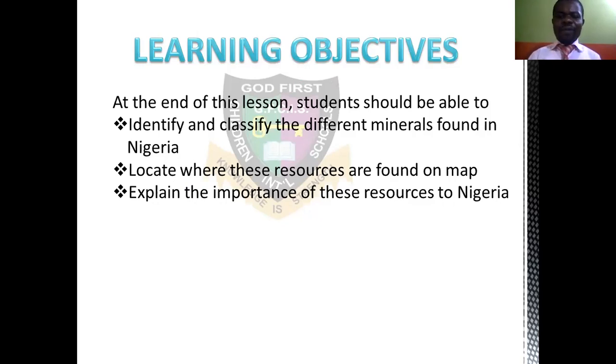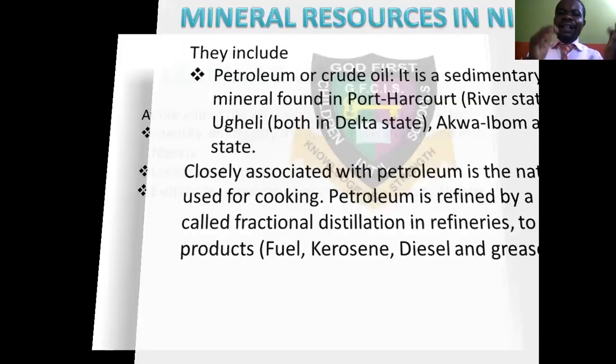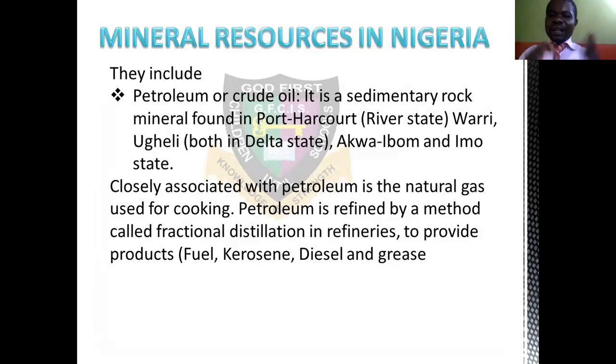Now, the business of the day proper, that is mineral resources in Nigeria. They include petroleum. Petroleum is also called crude oil. The petroleum looks dark. It is a sedimentary rock mineral that is found in Port Harcourt, that is Rivers State, South-South, Warri, Delta State, South-South, Ughelli, Delta State, South-South, Akwa Ibom State, South-South too, then Imo in the Southeast. These are the areas on the map where we find crude oil or petroleum.